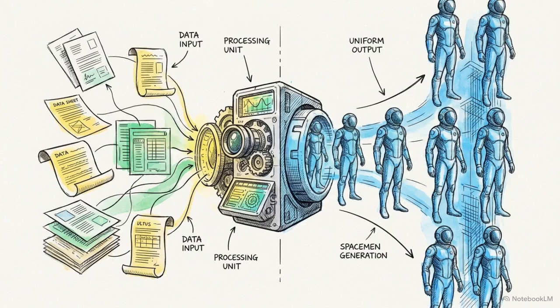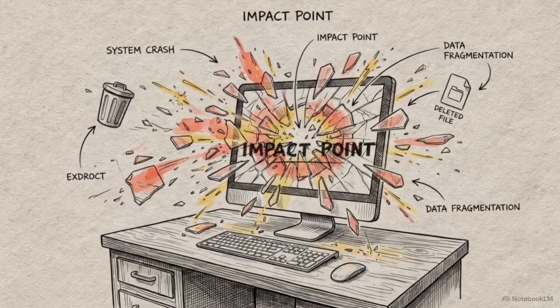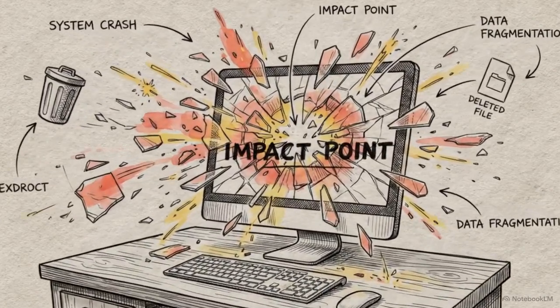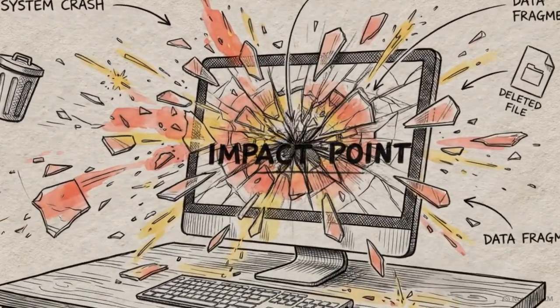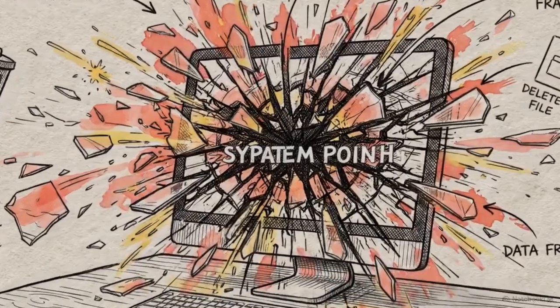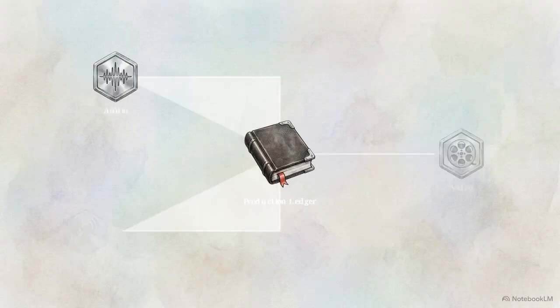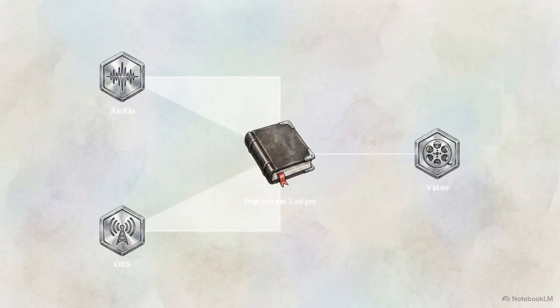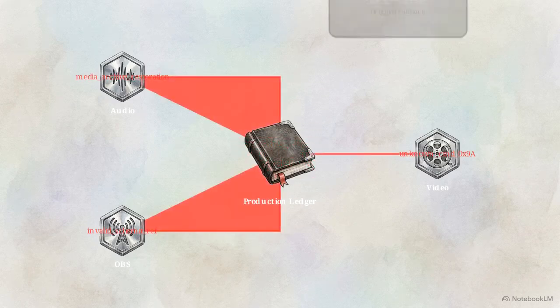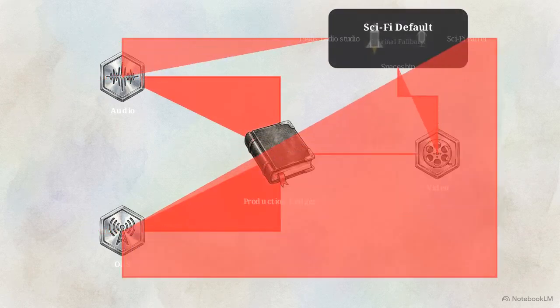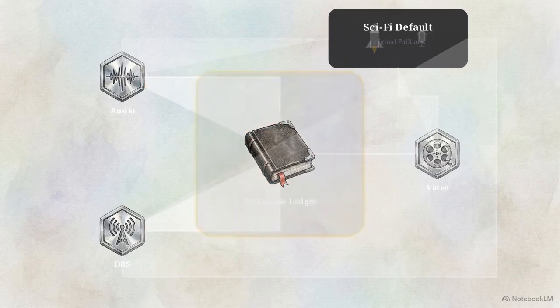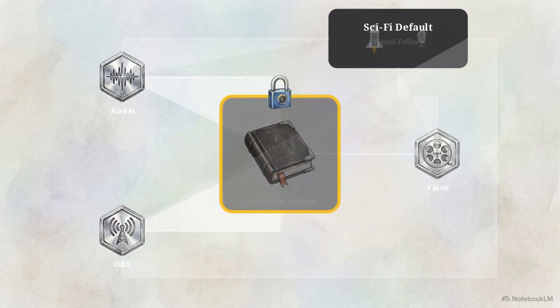No matter what raw text you feed into the pipeline, the architecture wrestles the output back into a rigid sci-fi identity. You might think the solution is to simply delete the sci-fi prompts, but if you remove those guardrails, the entire generative workflow crashes. At the center, the production ledger passes instructions to audio, video, and OBS nodes. If a node receives an unrecognized command, it doesn't report an error, silently reverting to sci-fi defaults. Therefore, the production ledger must remain completely locked down.